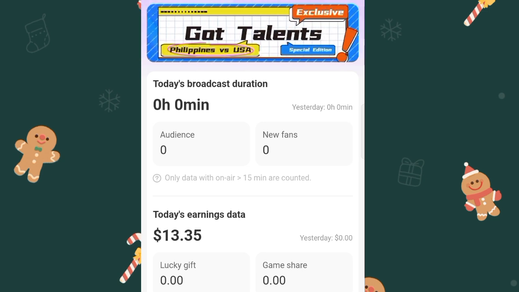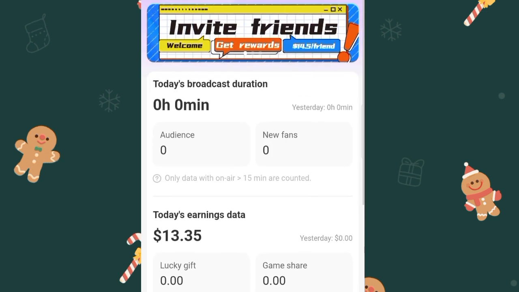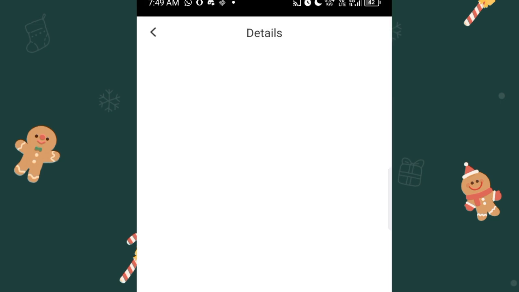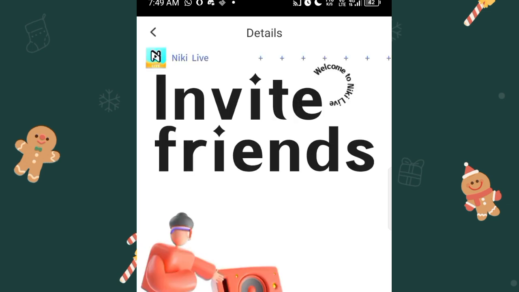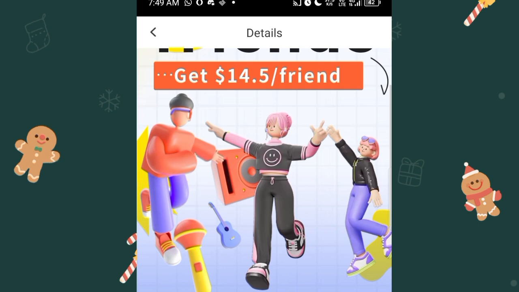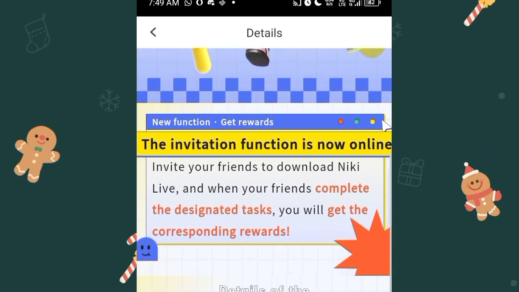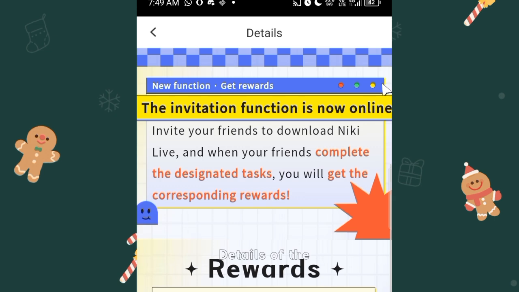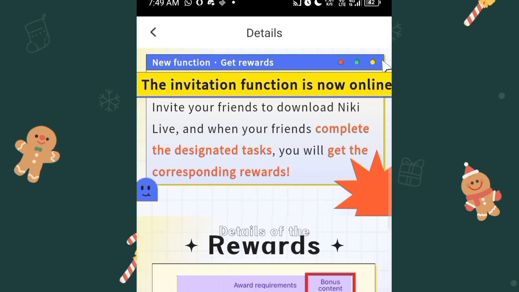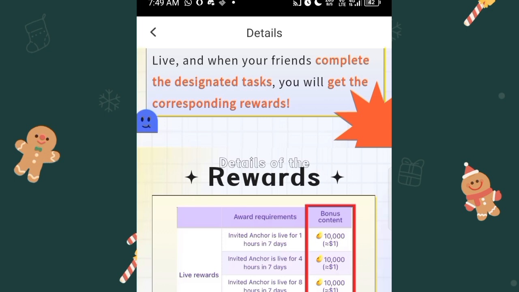Okay, so that aside, let's click on invite friends here. This is just like the promotional banner, so that's what I just want to use to explain the invitation system. Look at it here. It says the invitation function is now online. Invite your friends to download Nikki Live, and when your friends complete the designated tasks, you will get the corresponding rewards. So, details of the rewards.